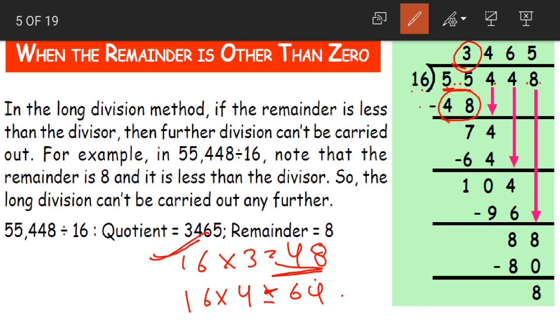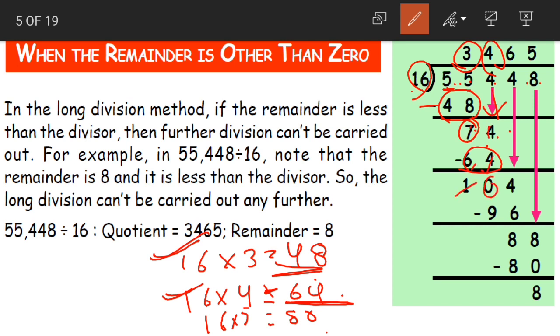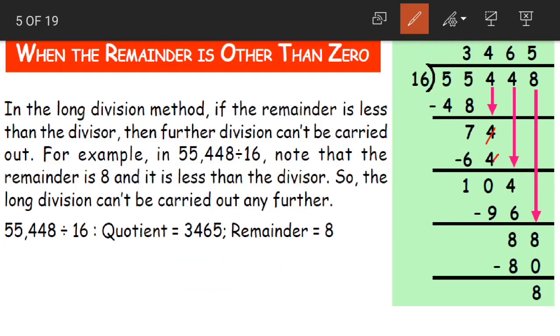Now when we subtract, 55 minus 48 is 7. Yes, done with the subtraction. Now go for bringing down another digit. 7 and 4 becomes 74. What does 7 and 4 become, children? 74. So 74 comes between these two, 64 and 80. Again, always go for the smaller number. 16 4s are 64. Now 74 minus 64: 4 minus 4 is 0, 7 minus 6 is 1. Yes children, 4 minus 4 is 0, 7 minus 6 is equal to 1.